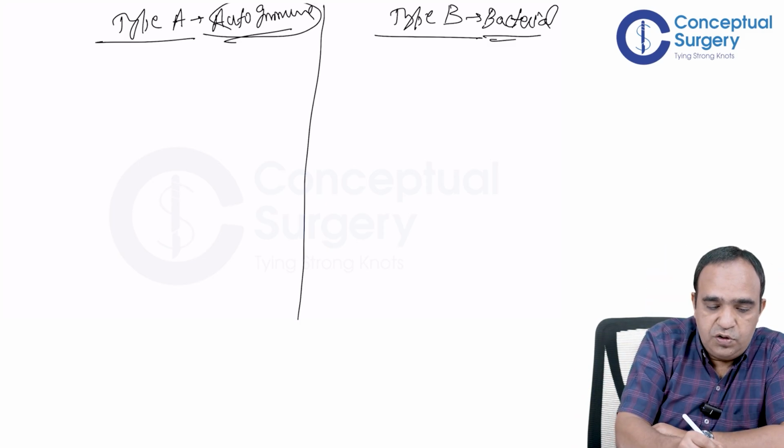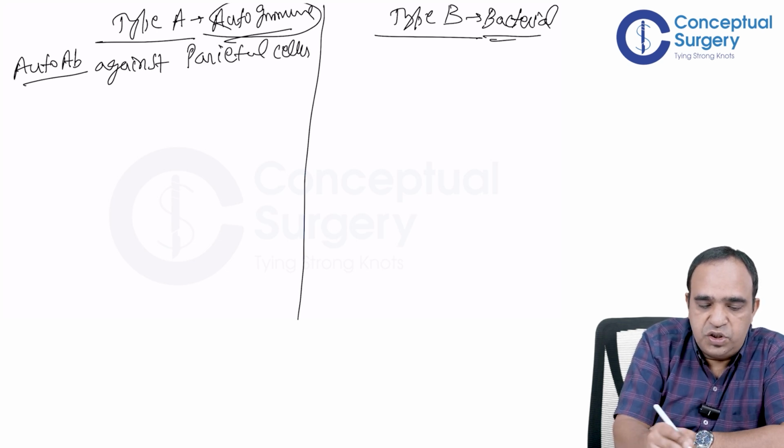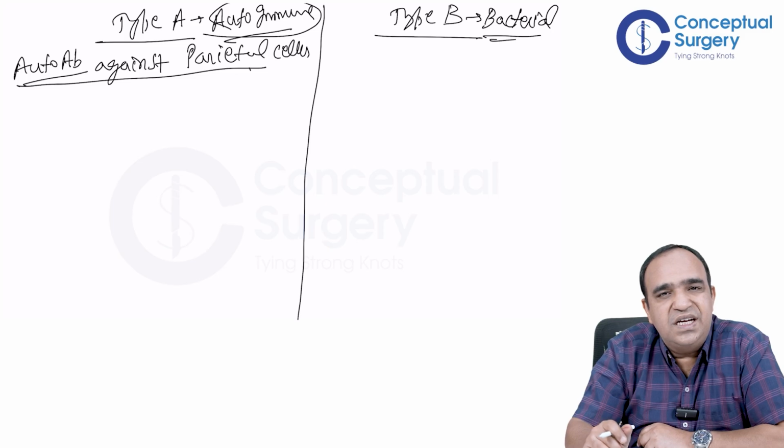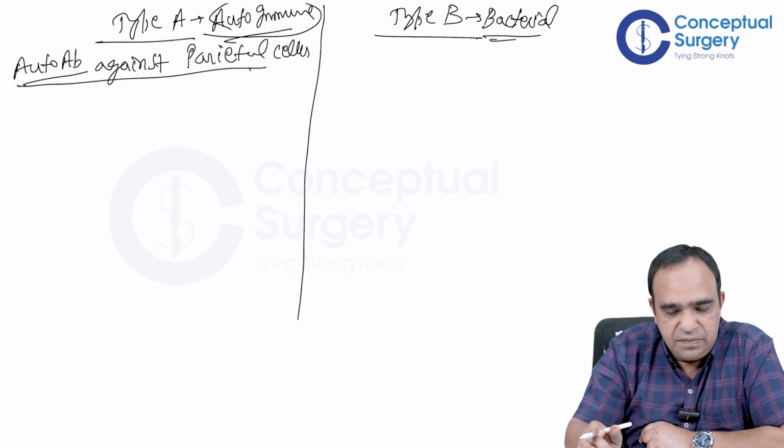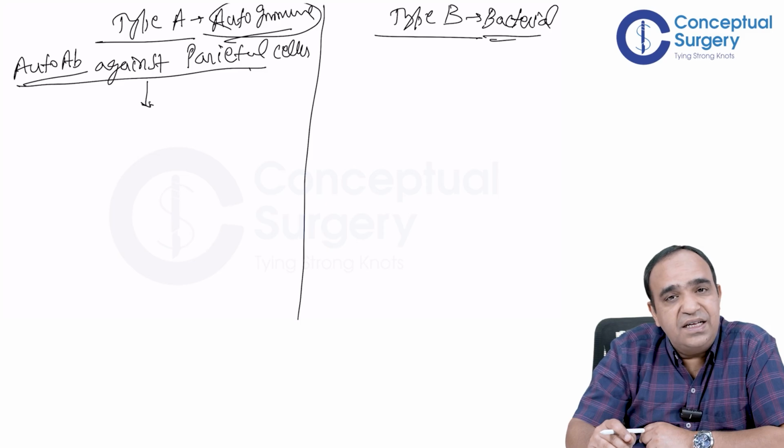Autoimmune. So first step is autoantibodies against the parietal cells. So that's question number 1. Autoantibodies against the parietal cells. Now, what do parietal cells secrete? Two things.